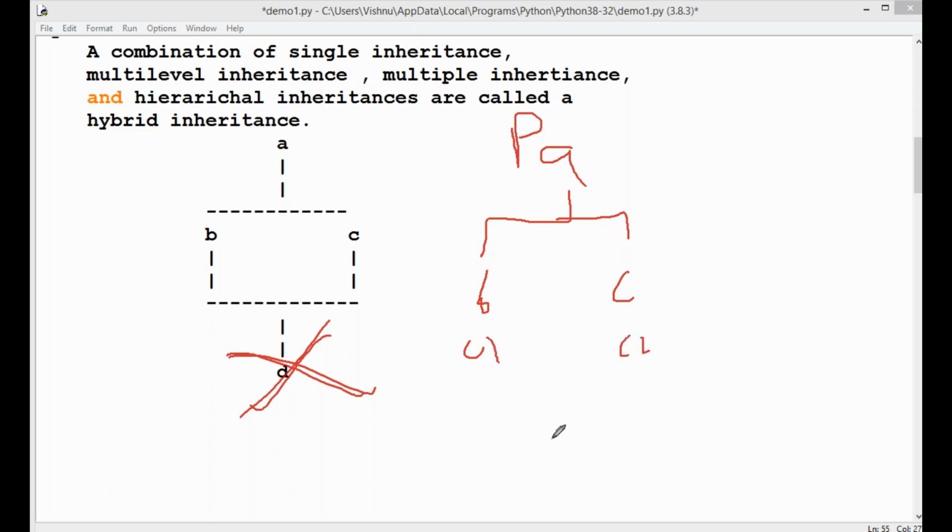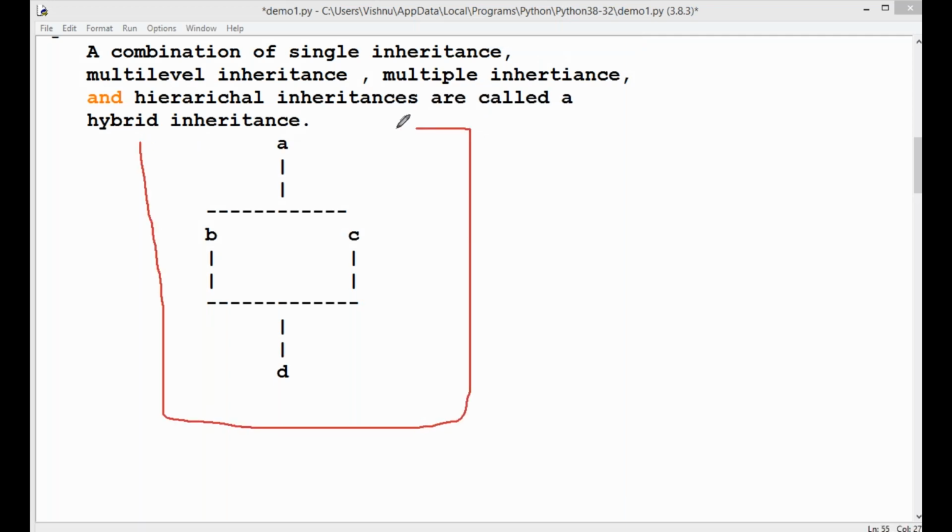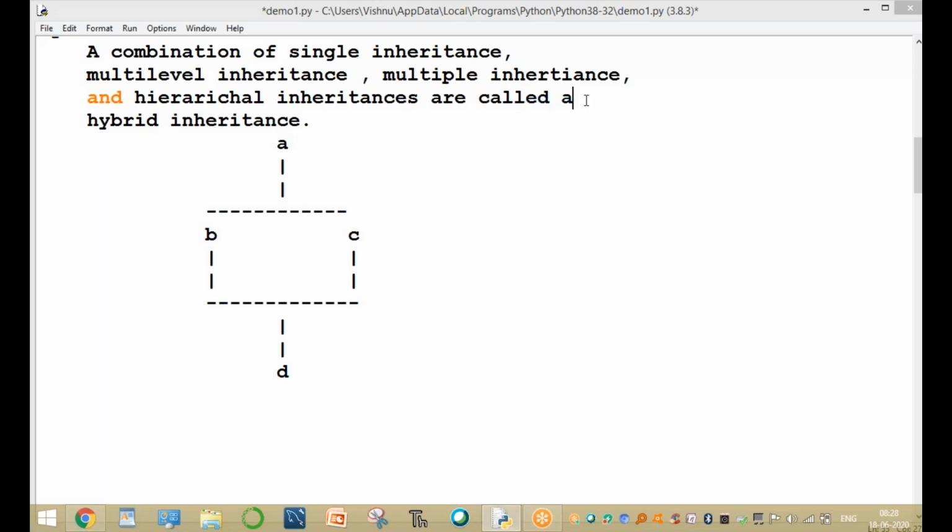Parent to child 1 and child 2. This concept is called hierarchical inheritance. The entire combination of single, multi-level, multiple, and hierarchical inheritances is called hybrid inheritance. All these combinations are called a hybrid inheritance.